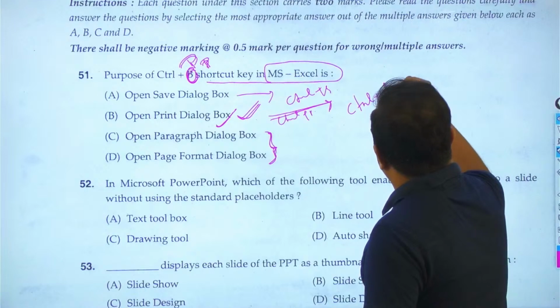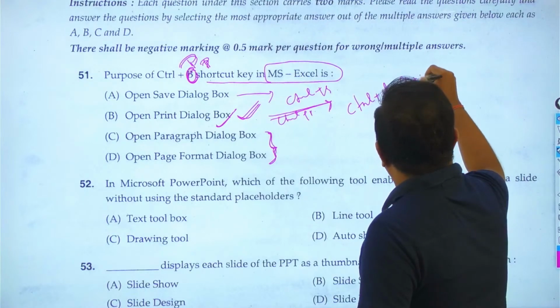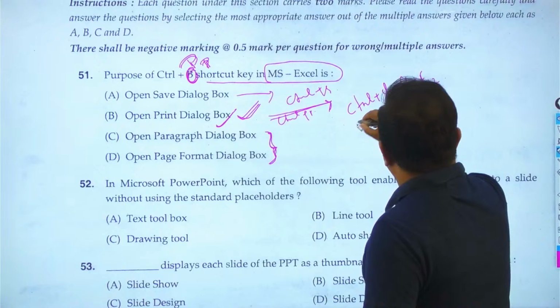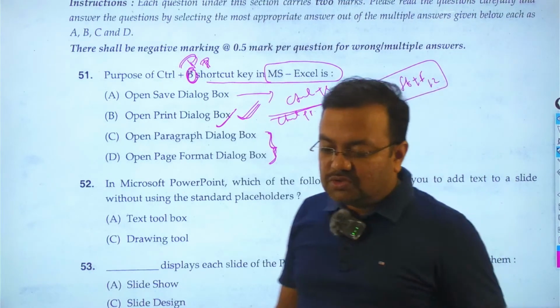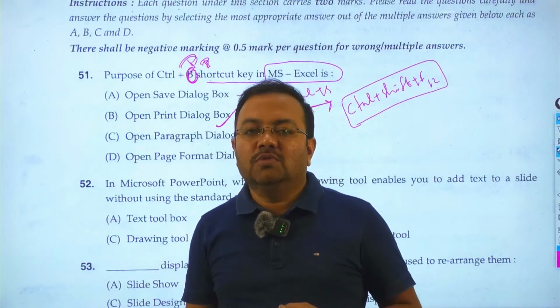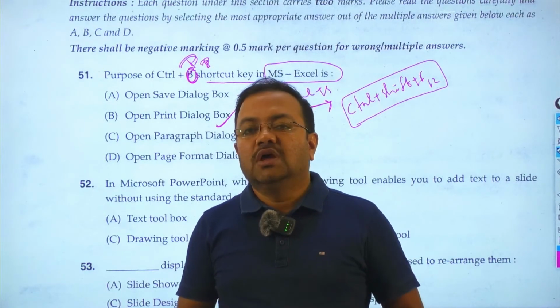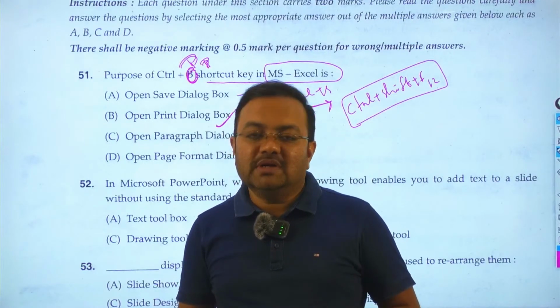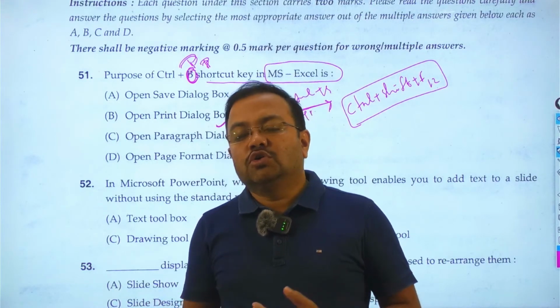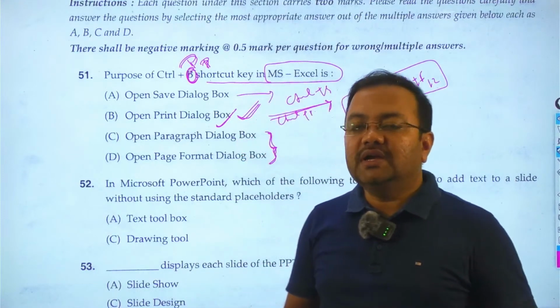plus Shift plus F12. Instead of Control P, these are the alternative options. Students, remember that instead of Control P, this is the alternative option to open the print dialog box and to print the documents or written documentation created by a user.